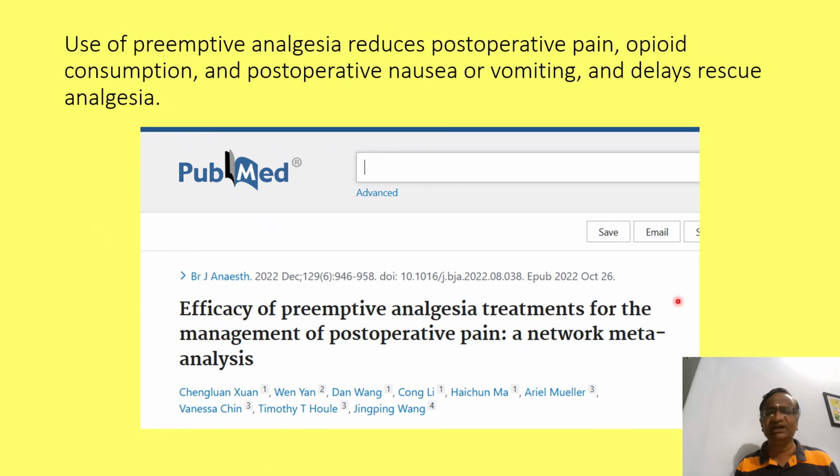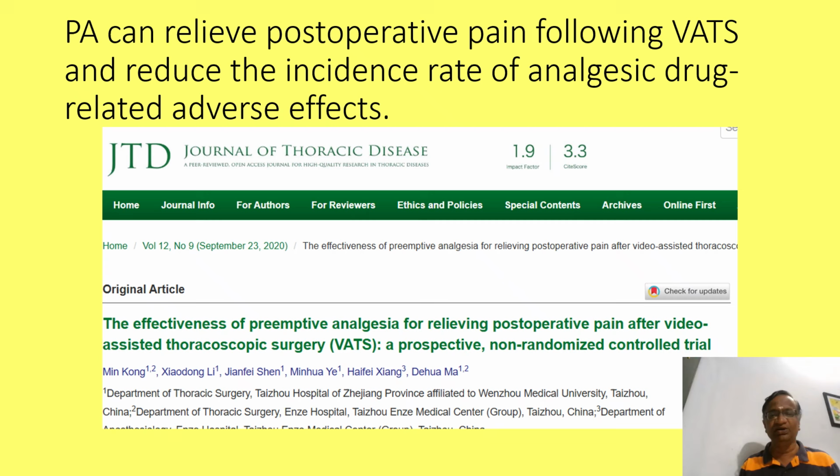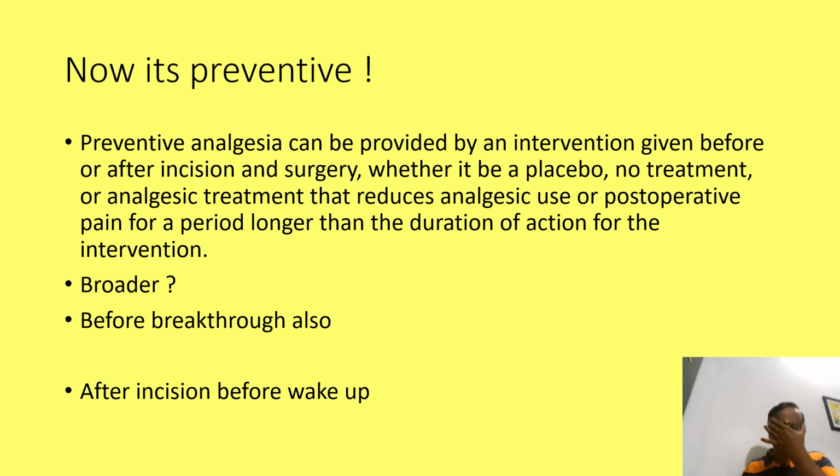See here, preemptive analgesia treatment reduces post-op pain, opioid consumption, PONV, and delays rescue analgesia. So all these things are achieved with preemptive analgesia. Now there is a term called preventive. It should be very clear. Preventive is not equal to preemptive. Maybe preemptive is a part of preventive.